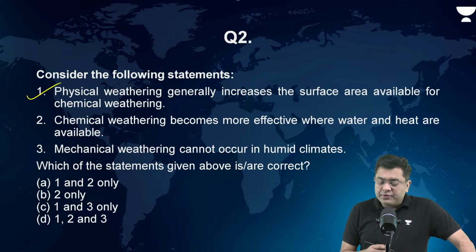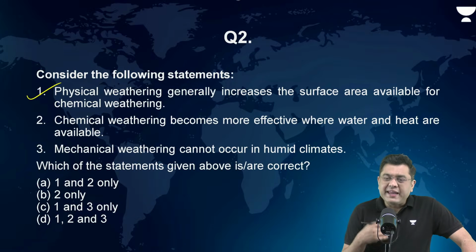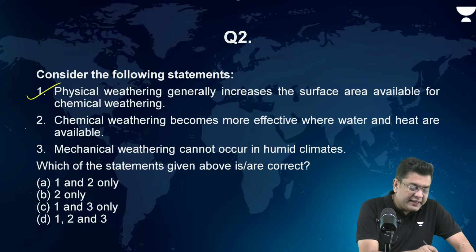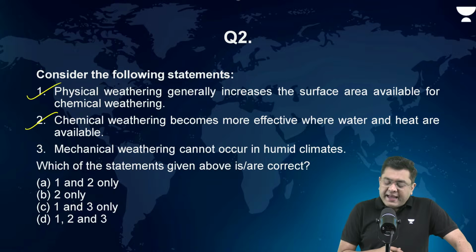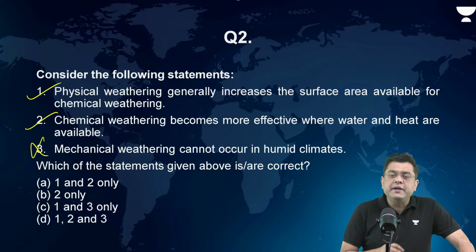Chemical weathering becomes more effective where water and heat are available. That is true. Reaction becomes accelerated in this case. Then mechanical weathering cannot occur in humid areas. This is an absolute statement.